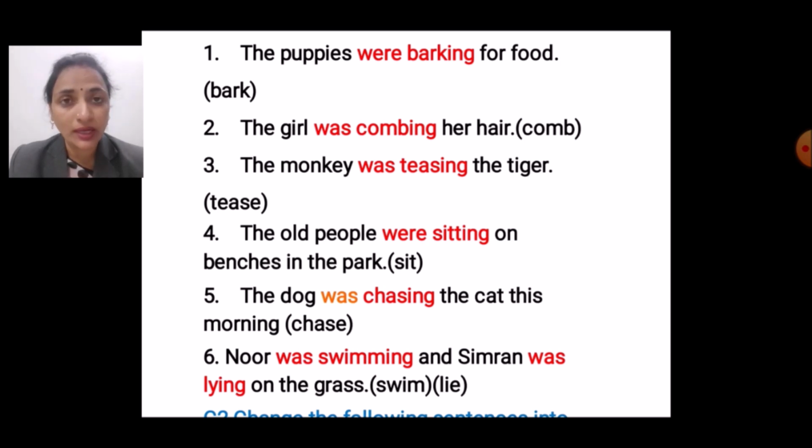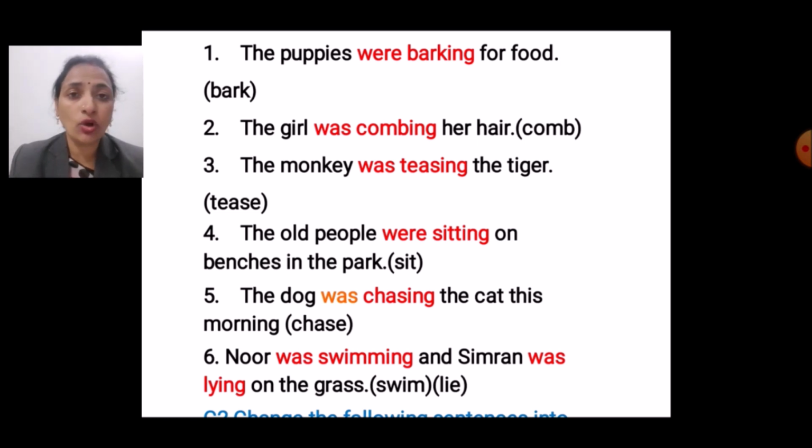यहाँ हमने were क्यों लिखा है? क्योंकि there are many puppies. It is not one puppy. There are many puppies. That's why we used here were. And in bark, what we have added? ing. हमने क्या ऐड किया उसमें? ing. The puppies were barking for food. Second, the girl was combing her hair. Comb.